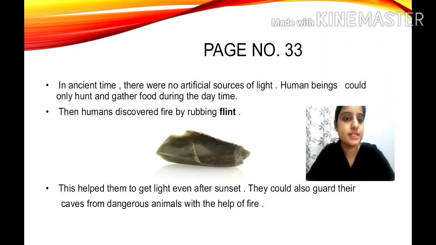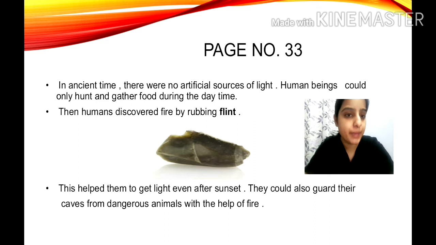Next, we studied that in ancient time there were no artificial sources of light. So we studied the discovery of fire as a source of light, isn't it? That is long back, children, a very long back time, when there was no development, which is also called ancient time. There were no artificial sources of light. There was only natural source of light.